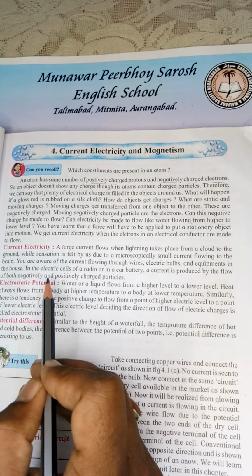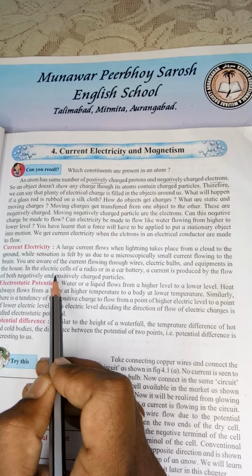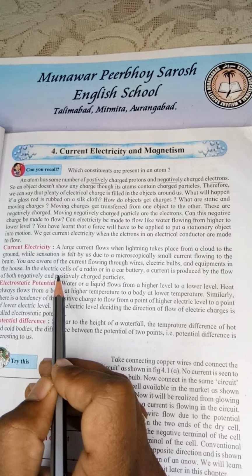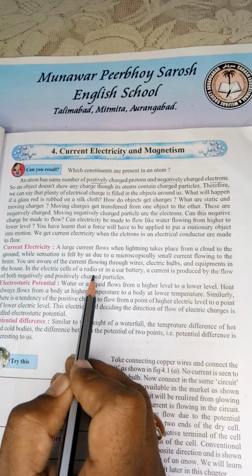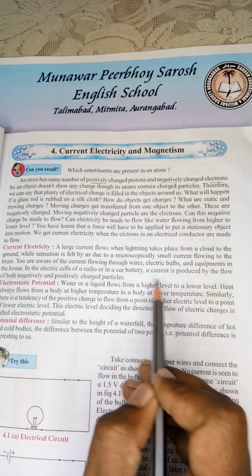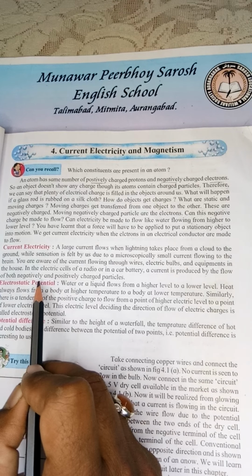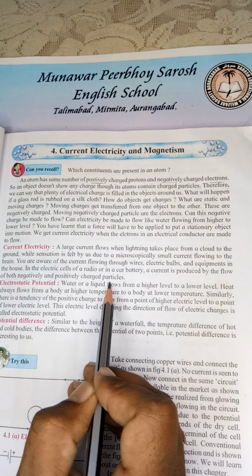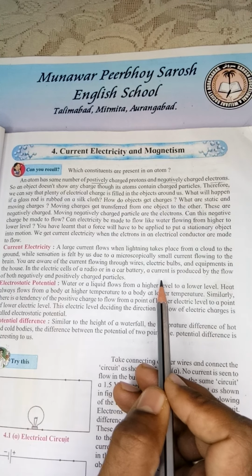So at the domestic level in the house, whatever electrical devices are there, they run only through the use of electric current. In the electric cells of a radio or in a car battery, a current is produced by the flow of both negatively and positively charged particles. So they are telling us about how a battery works.